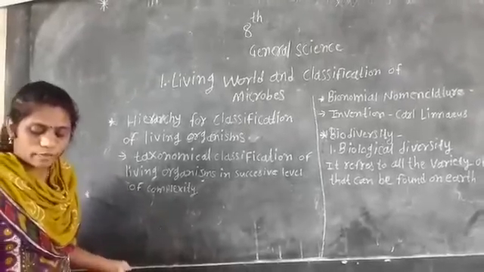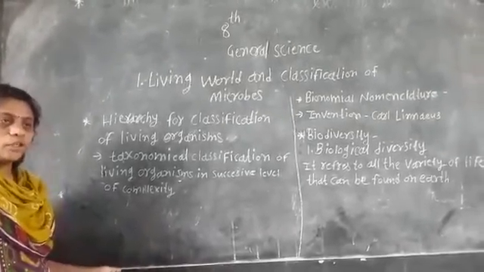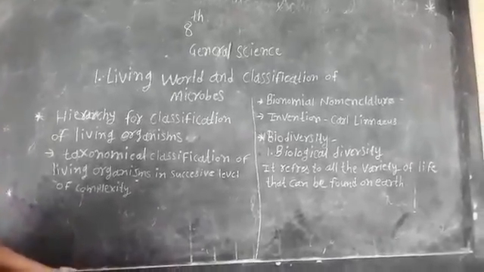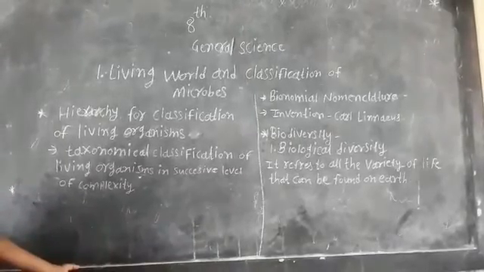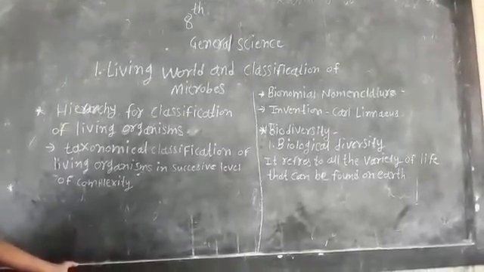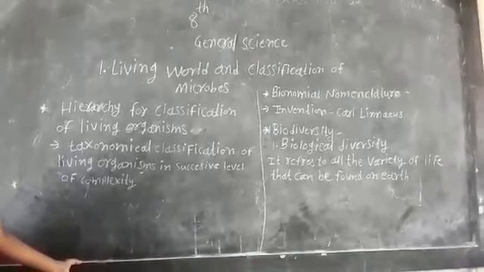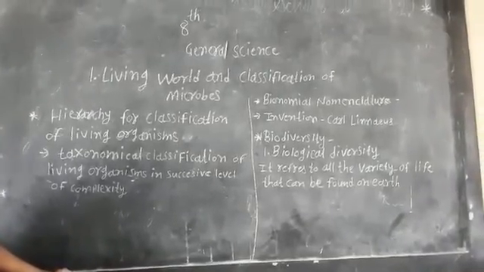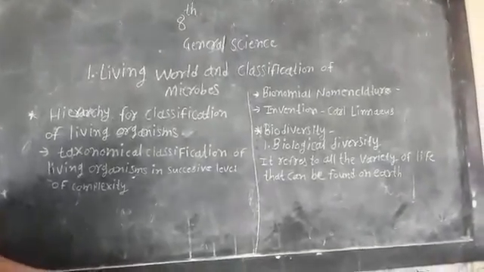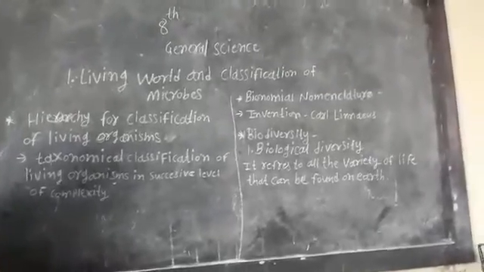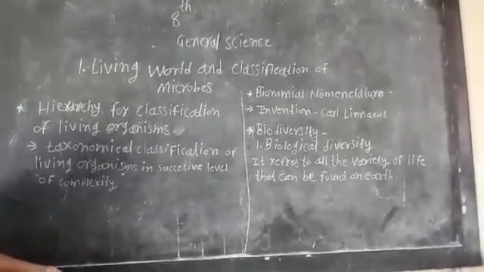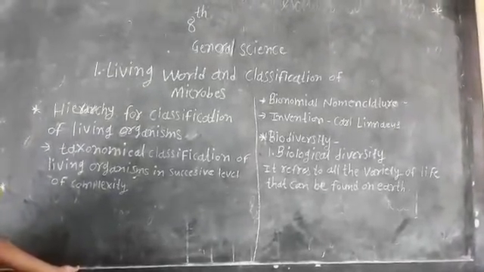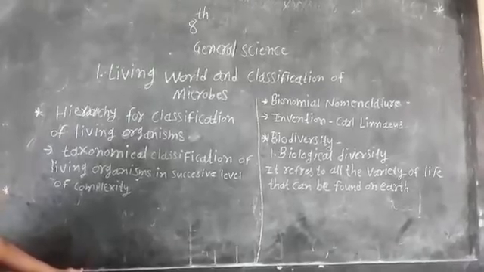Fourth point, lifestyle. Plants are producers. We already know that they produce their food in the presence of sunlight by the process of photosynthesis. Animals are consumers. Fungi are decomposers because they live on dead organisms. Fifth one, phylogenetic relationship: prokaryotic to eukaryotic and unicellular to multicellular. And this chart we will study in the next period.